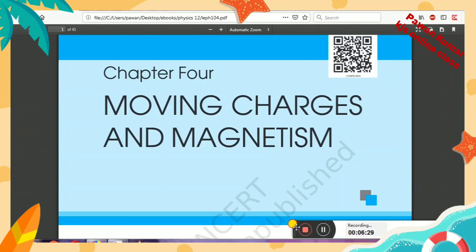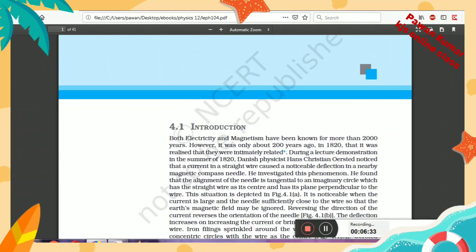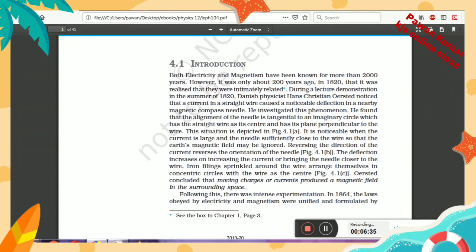Okay, how magnetism could be produced due to a moving charge, this we will study here. These things you have already studied in 10th class, in the chapter magnetic effect of electric current. In that chapter all these things you have already studied. So first of all let us see the introduction.